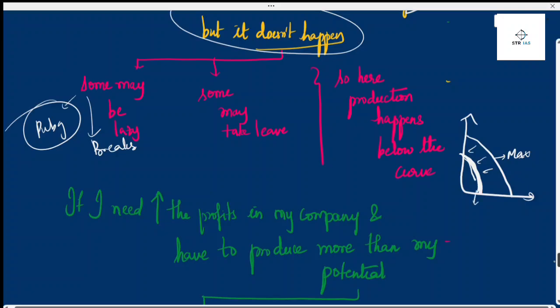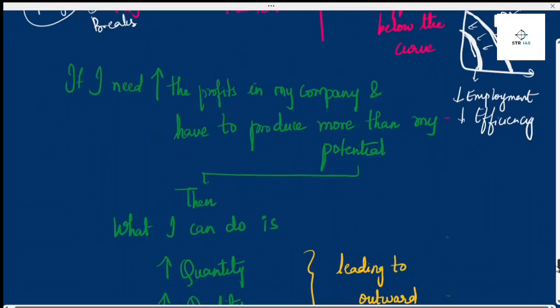It means that here employment is not at full stage and efficiency is also not there. So a decrease in employment and a decrease in efficiency will lead to the production possibility curve, or PPC, shifting inward. Okay, so that's the thing that will be happening.